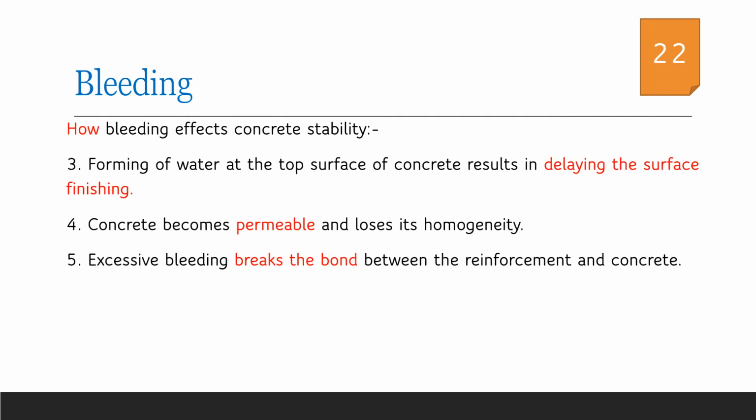Now we shall see how bleeding affects concrete stability. Since water is moving from the bottom to the top, a layer of water is formed at the surface, and it will be delaying the surface finishing activities. Also, the movement of water makes the concrete permeable, and thus it loses its homogeneity, as well as there will be reduction in strength. Due to the formation of such channels, there will be breakage of bond between the adjacent aggregates, and it negatively influences the strength characteristics of concrete on hardening.